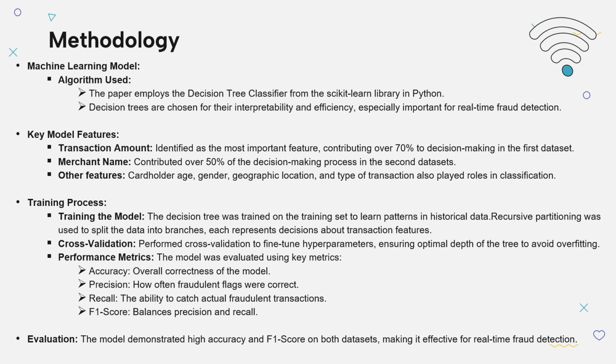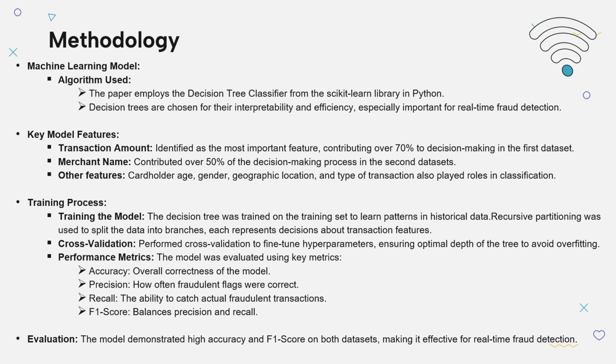Here, the author employed a decision tree classifier from the popular Python library scikit-learn. Decision trees are particularly useful for fraud detection because they provide a clear and interpretable decision-making process, which is important when explaining why certain transactions are classified as fraudulent. Decision trees are known for their efficiency and real-time adaptability and applicability, which means they are ideal for detecting fraud while transactions are happening and allowing for an immediate action when fraud is suspected.